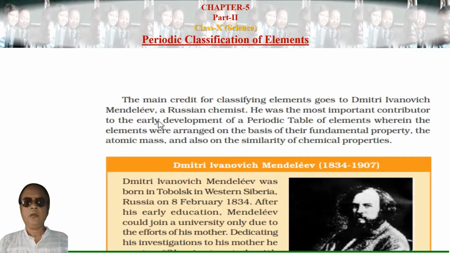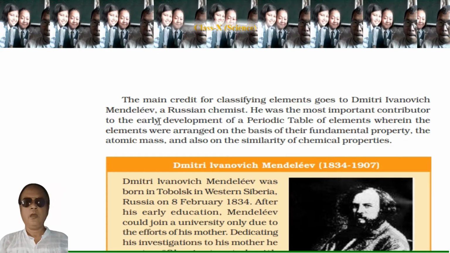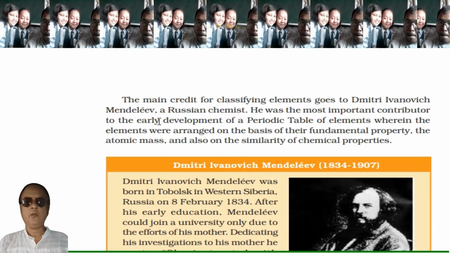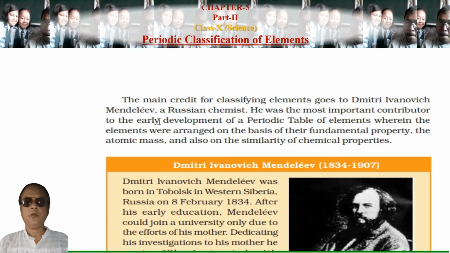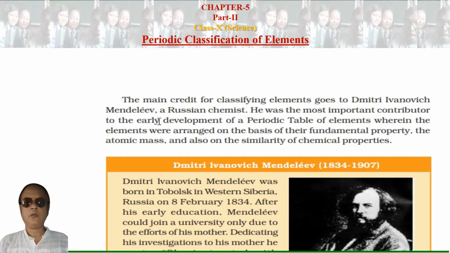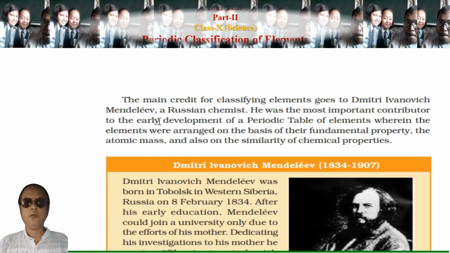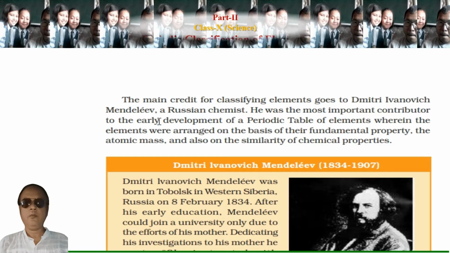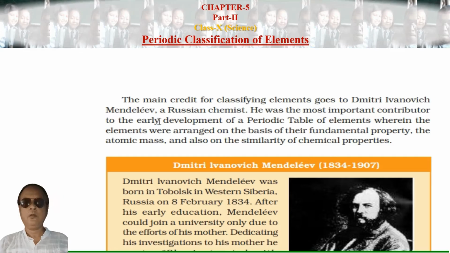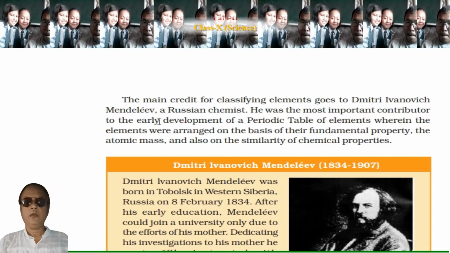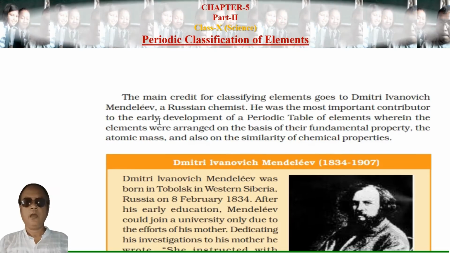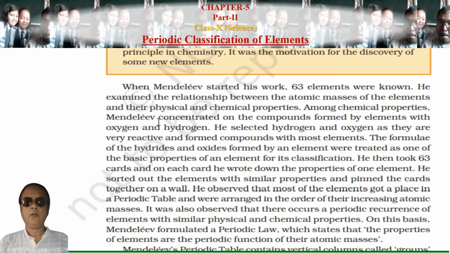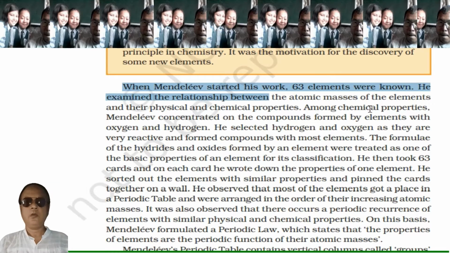The main credit for classifying the elements goes to Dmitri Ivanovich Mendeleev, a Russian chemist. He was the most important contributor to the early development of the periodic table of elements, wherein the elements were arranged on the basis of their fundamental property, the atomic mass. So his periodic table is totally based on atomic mass and also the similarity of chemical properties. When Mendeleev started his work, 63 elements were known. You can underline this one.